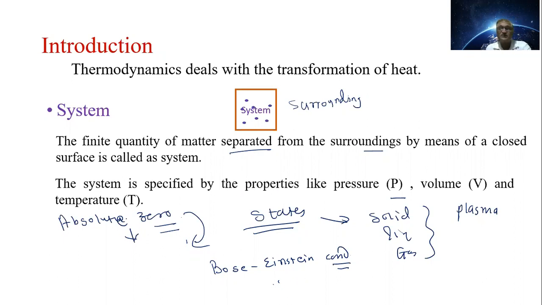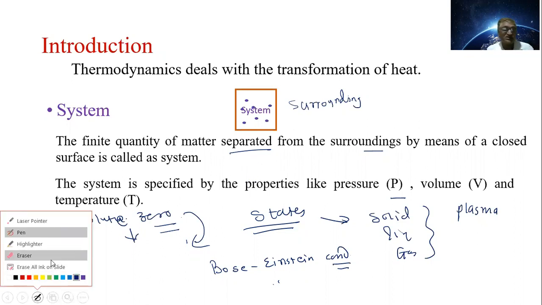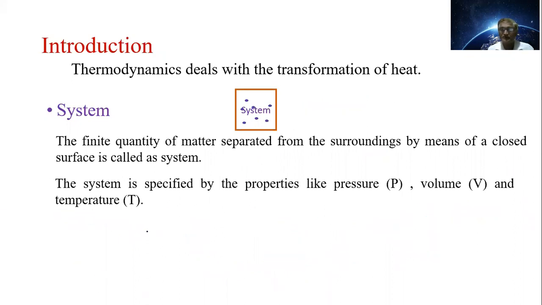Now thus we have seen here about the system. Again, the system means the finite quantity of matter. एवढं लक्षात ठेवायचं तुम्हाला. आता याच्या दॅट वी कॅन सी हियर इज द सराउंडिंग. We can call it a surrounding here.